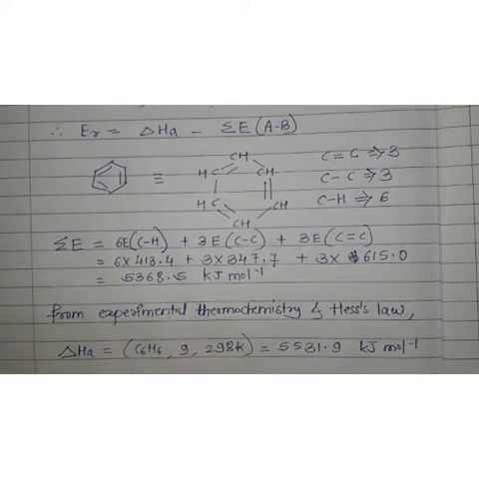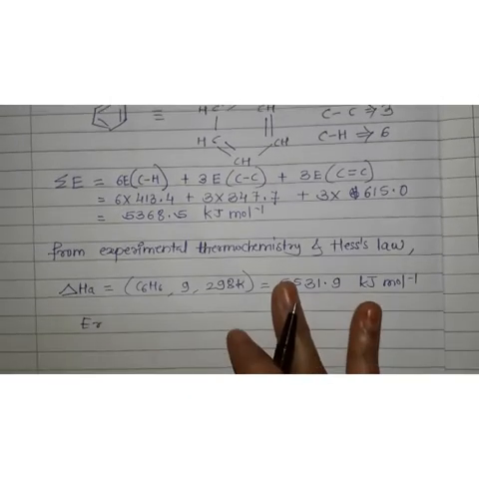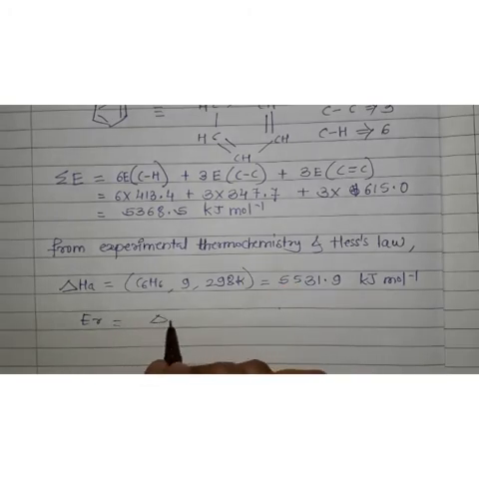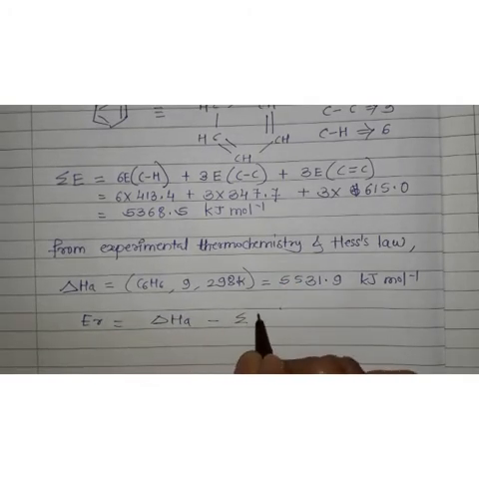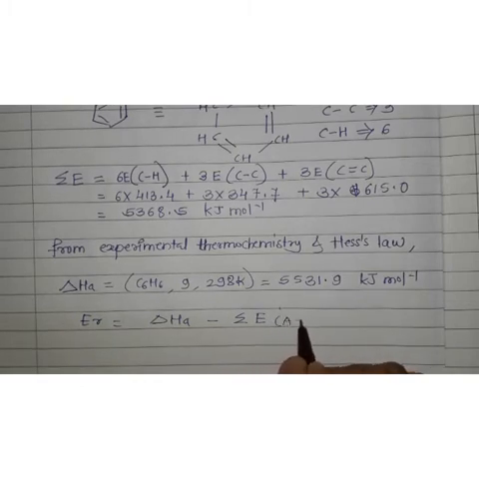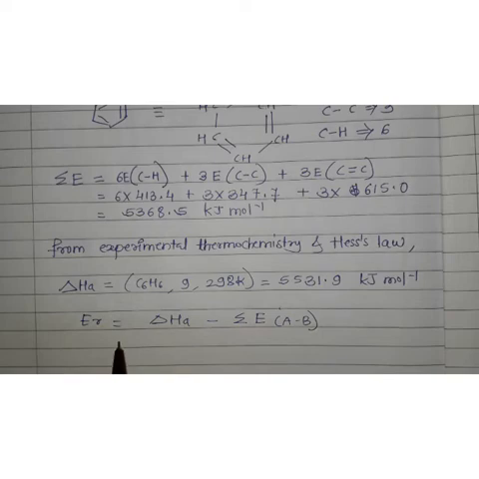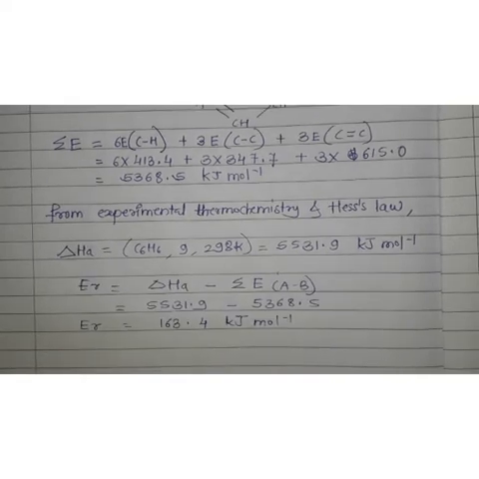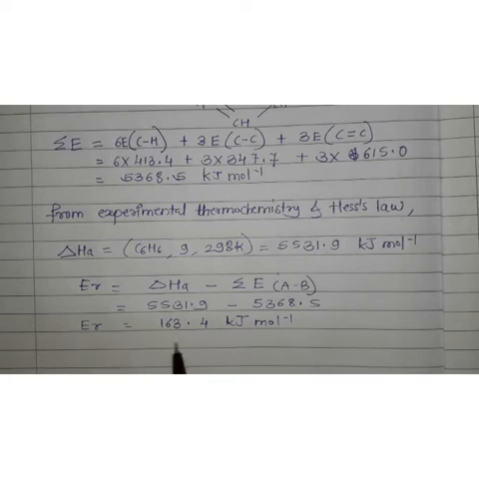So it will become ER is equal to delta HA minus sum of bond energies. This formula again I have written. Now the enthalpy of atomization is 5531.9 minus the sum of bond energies, 5368.5. Let us do this subtraction, and the resonance energy is equal to 163.4 kilojoules per mole.